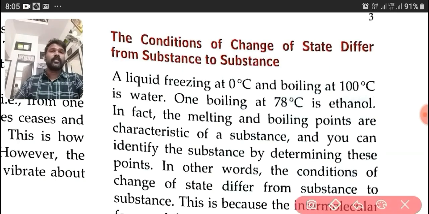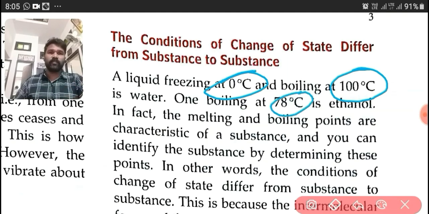Water freezes at 0 degrees Celsius and the boiling point of water is 100 degrees Celsius. But the boiling point of ethanol is 78 degrees Celsius, while for water the boiling point is 100 degrees Celsius.